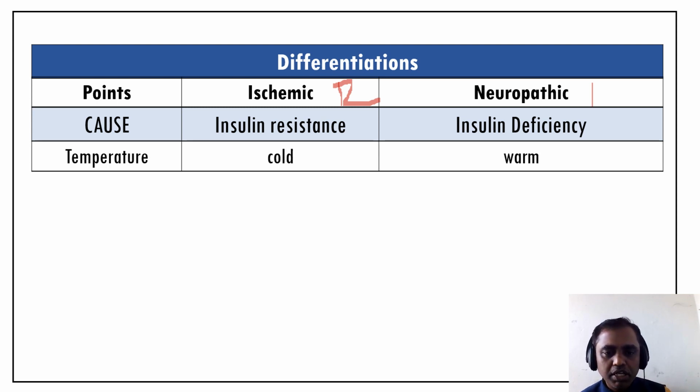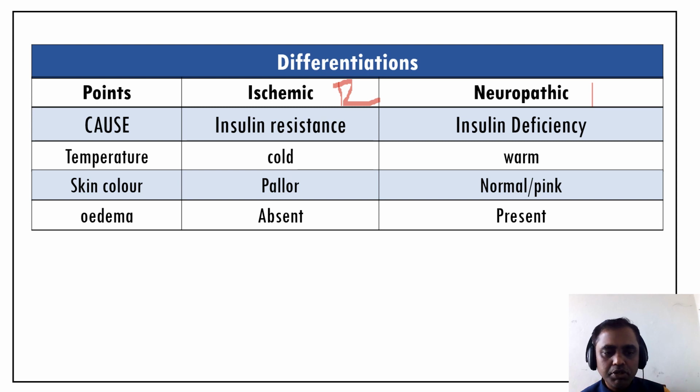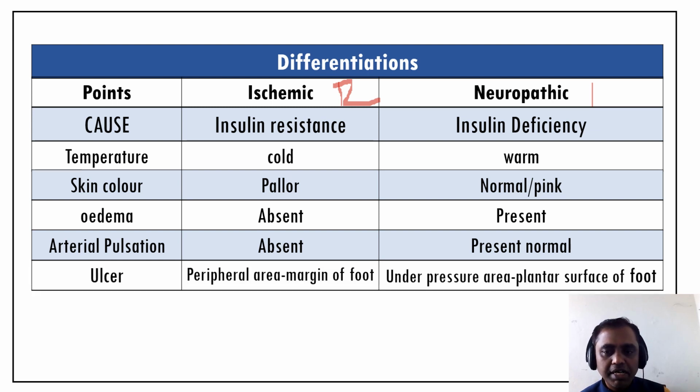Temperature will be cold in case of ischemic diabetic foot, whereas it is warm in case of neuropathic diabetic foot. Skin color is paler in case of ischemic diabetic foot, whereas it is normal or pink in case of neuropathic diabetic foot. Edema is absent in ischemic diabetic foot, whereas it is present in neuropathic diabetic foot. Arterial pulsation is also absent in ischemic diabetic foot, whereas it is present in neuropathic diabetic foot.